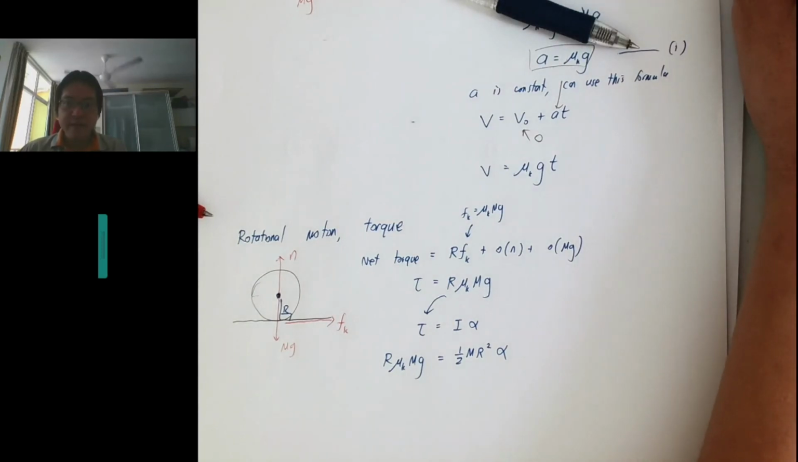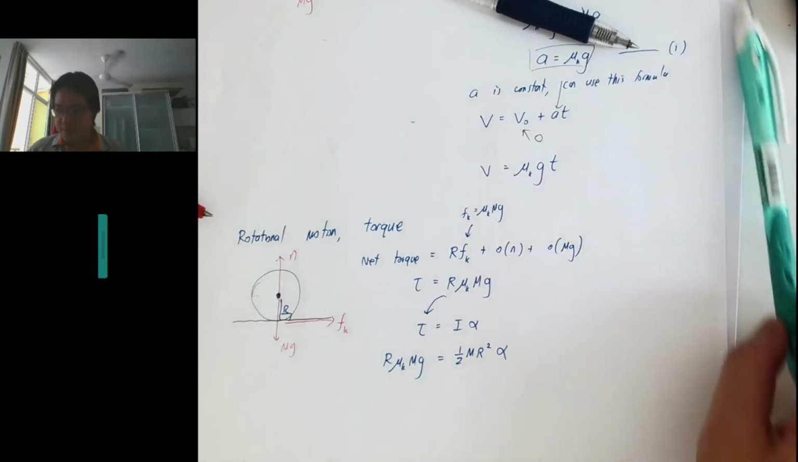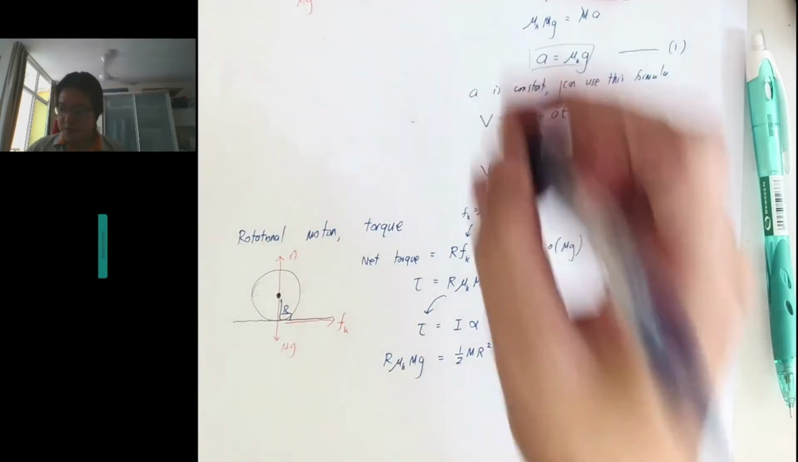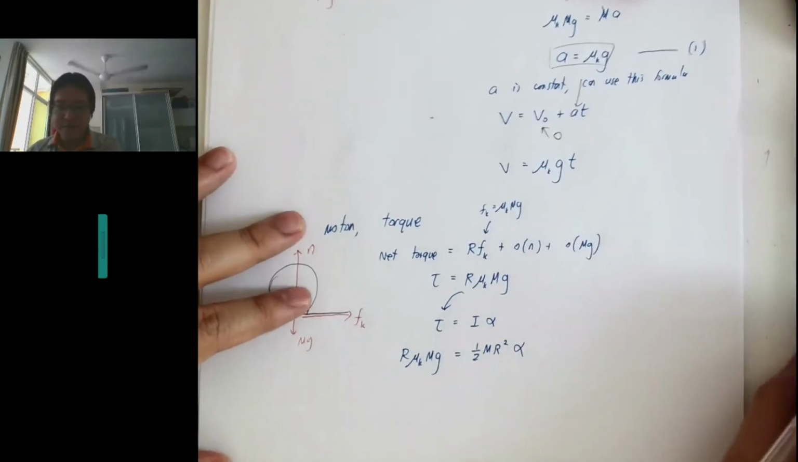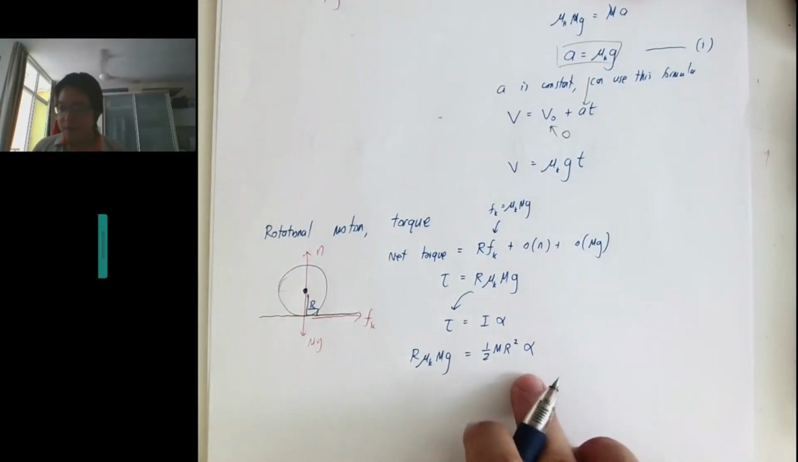Yes, Magnus effect. Yeah, so the path will be strange. So yeah, Magnus. That is what happens with the ball spinning in the air, right? Okay.